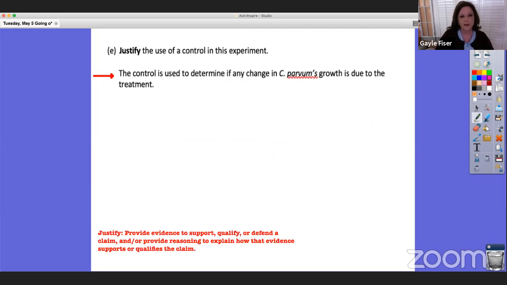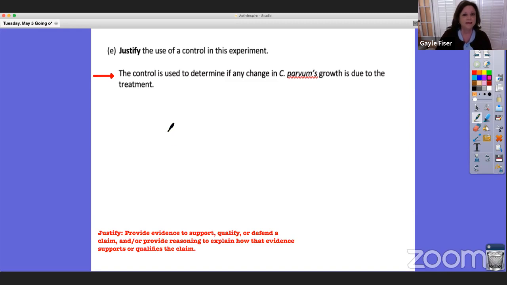All right, justify the use of the control in this experiment. I know over the past 6 weeks, I've been harping on this. I hope that you included the control is used to determine any change in C. parvum's growth is due to the treatment. So let's look at what the word justify means. Provide evidence to support, qualify, or defend a claim, and or provide reasoning to explain how that evidence supports or qualifies the claim. So I always ask my students to provide evidence and some biological reasoning why this makes sense, okay?